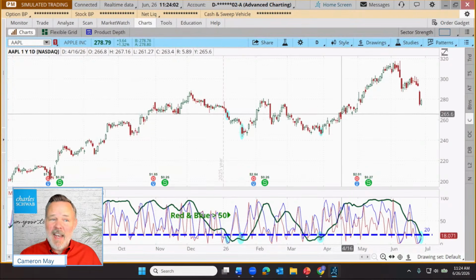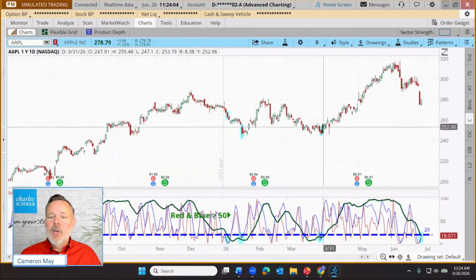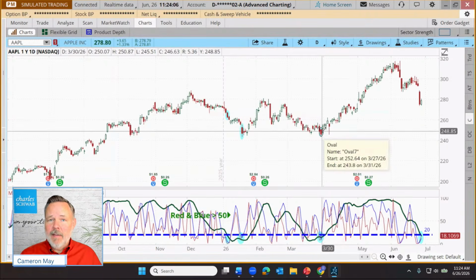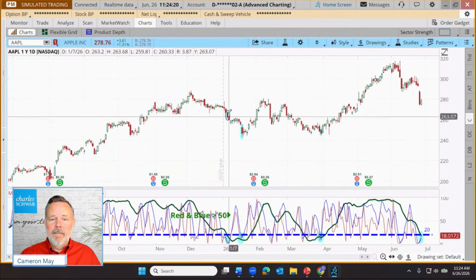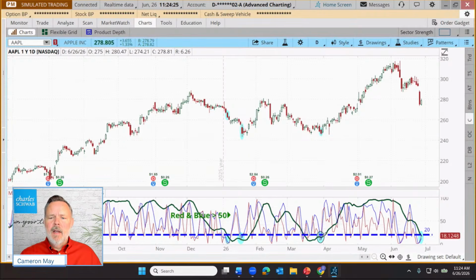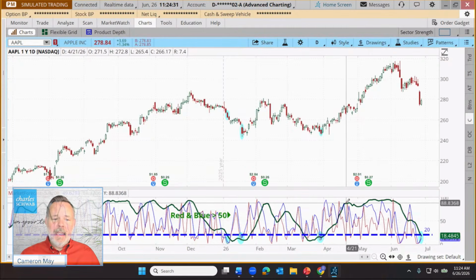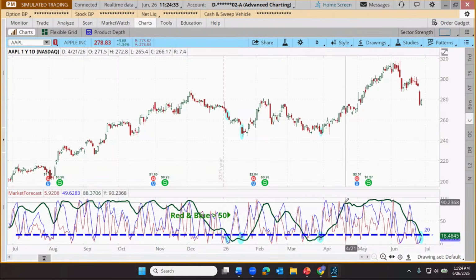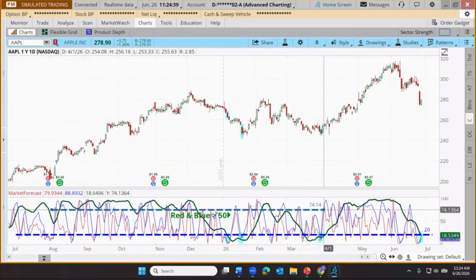Now, is it the reason that Apple went up? No, of course it's not the reason. Could Apple have gone down again from here? Yes. But when a cluster is achieved, the trader might make plans to take profits if profits arise, take losses if we get another one of these things. So how are profit targets established using this indicator? A couple of different ways it might be done. Number one is if we're able to get up above 80. Did we reach above 80? We did with the green line. I'm going to whip in another line up here. Let's draw in a line at 80.